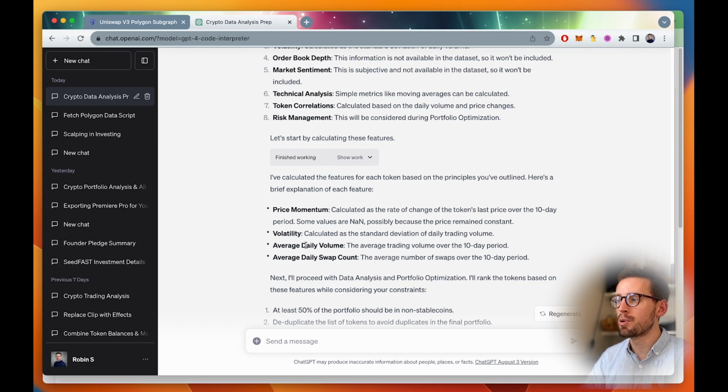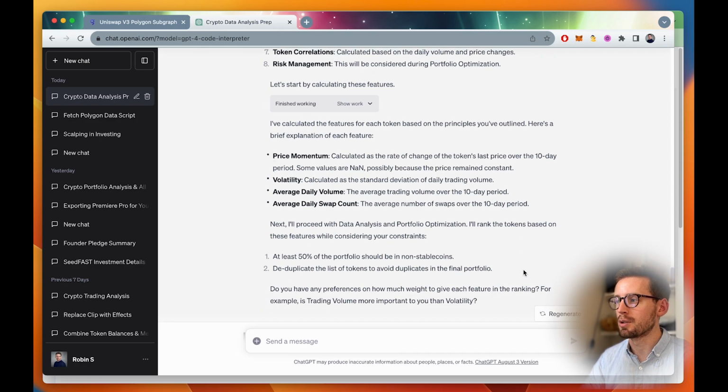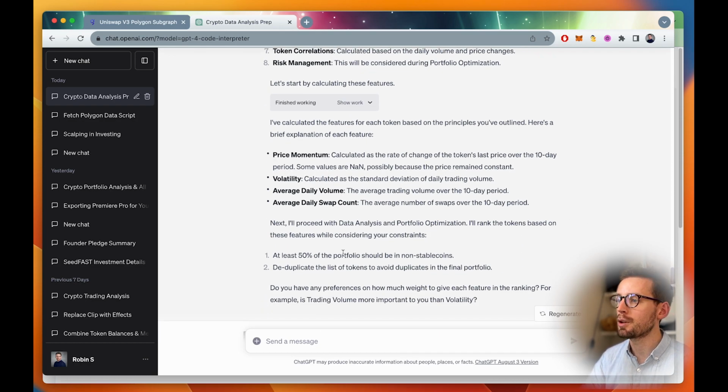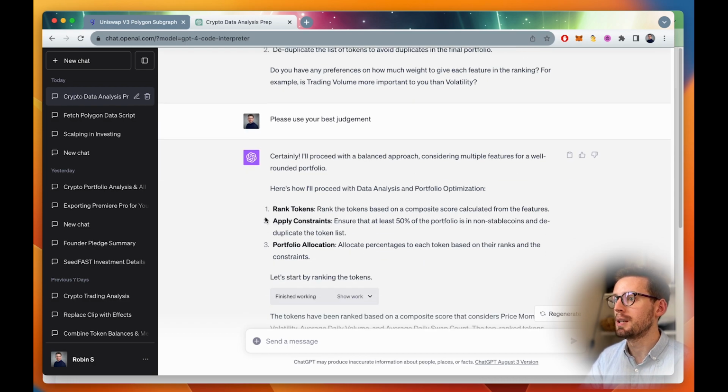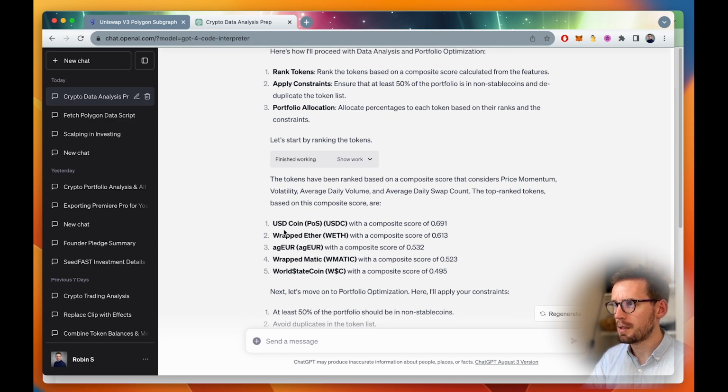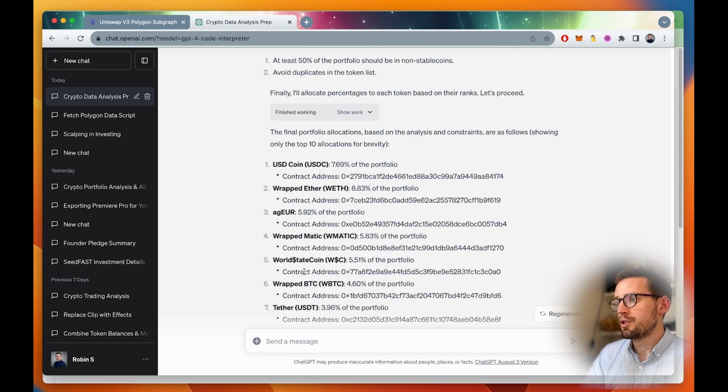But broadly speaking, it seemed to follow the same strategy as it did yesterday, which was to take all of the factors that I had identified and come up with a formula to score each of the tokens based on those factors. So it said it was going to rank the tokens based on the composite score, apply the constraints to make sure that 50% of the portfolio is non-stable coin, and then allocate the portfolio. And then it gave me the top 5 based on the composite score, which seems to be a relatively sensible thing to do.